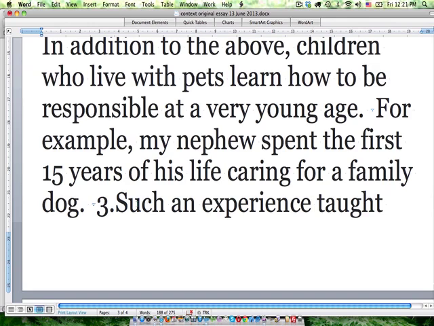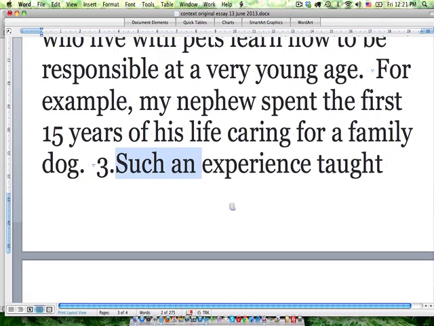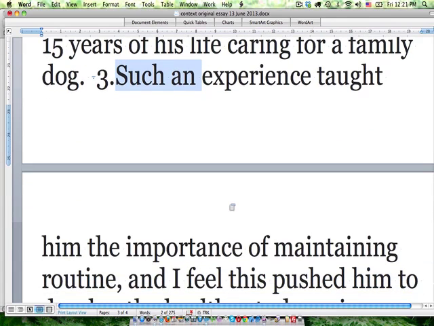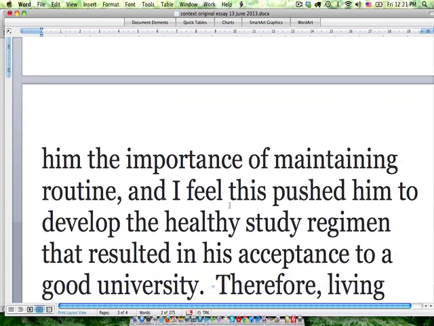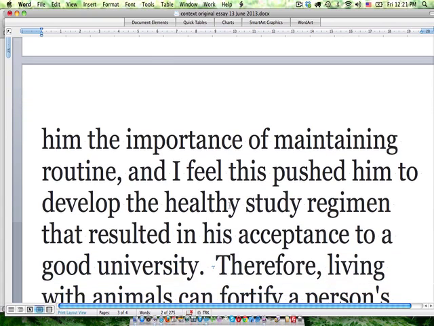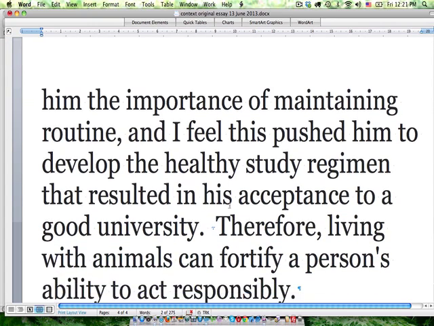Okay, so if you're looking to vary your vocabulary a little bit, try using things like "such an," which can at times take the place of the word "this." Such an experience taught him the importance of maintaining routine, and I feel this pushed him to develop the healthy study regimen that resulted in his acceptance to a good university.